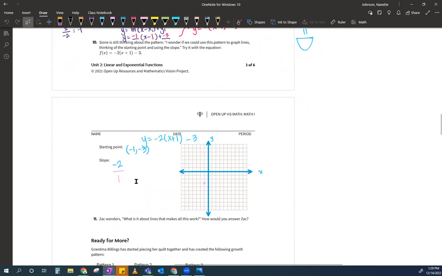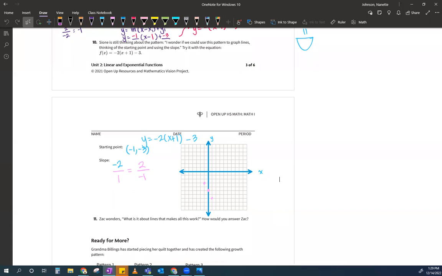That way it gives me direction: go down 2, right 1. Or, because -2 divided by 1 is the same as 2 divided by -1, do you guys all see that? I could even go up 2, left 1.